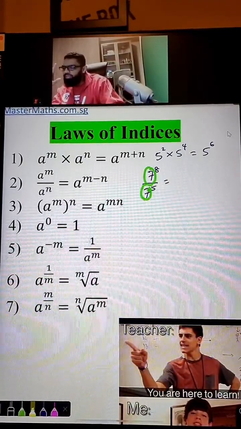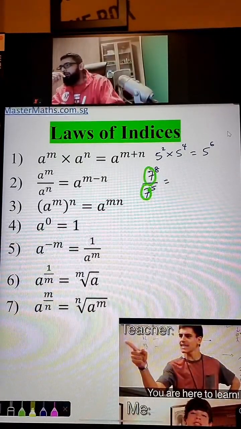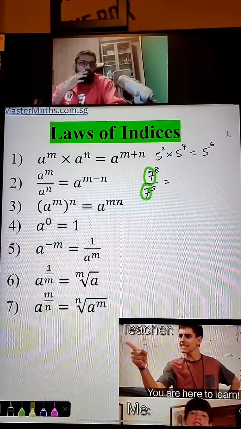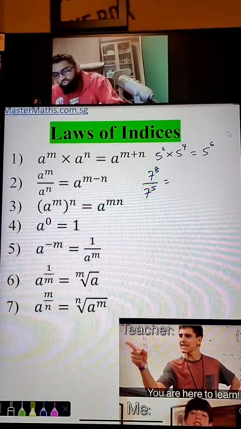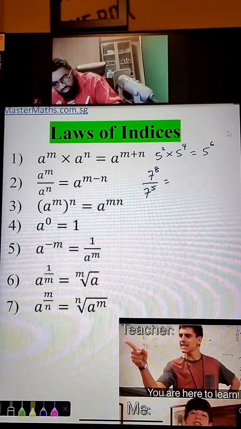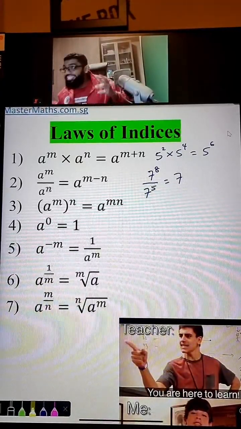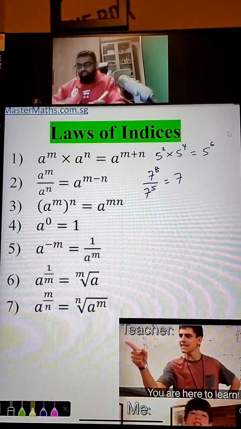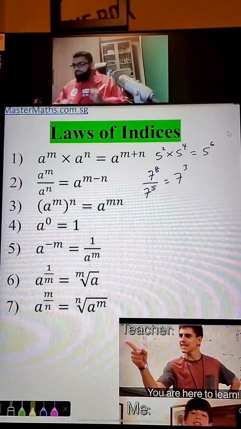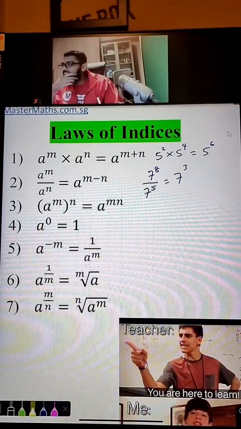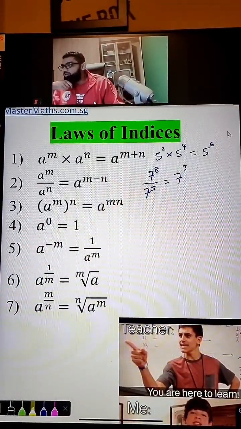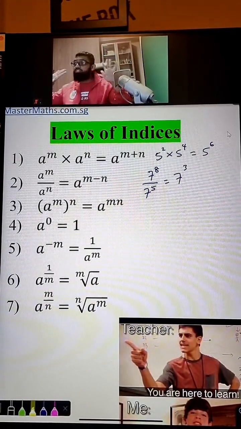When your base is the same and you are trying to divide, you can minus the power instead. So 7 to the power of 8 minus 5, and that will be just 3. Are you okay, guys? Super. So it's 8 minus 5 is 3, right?